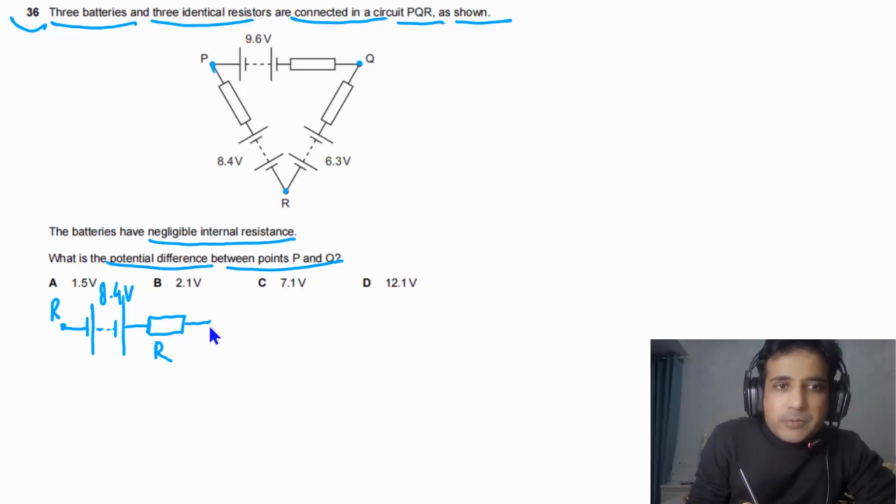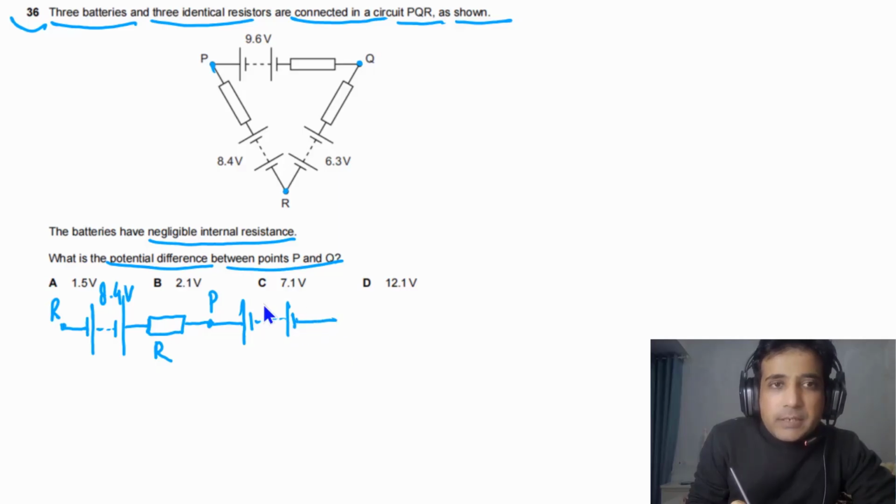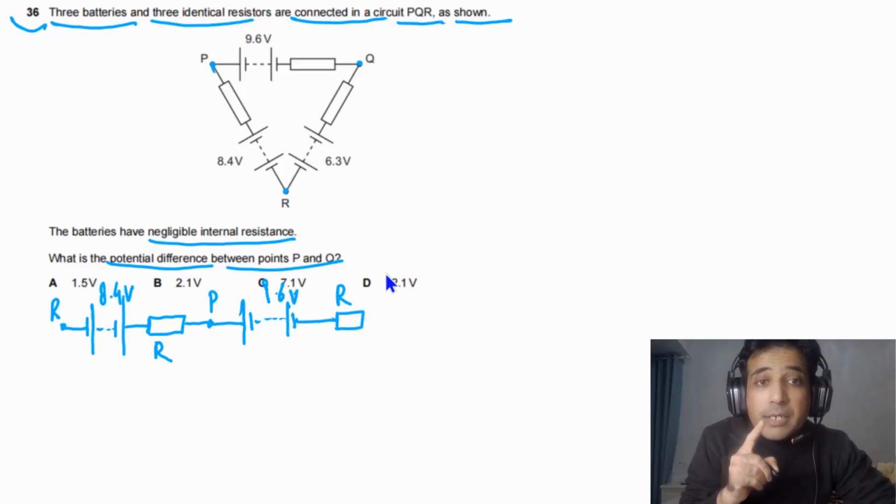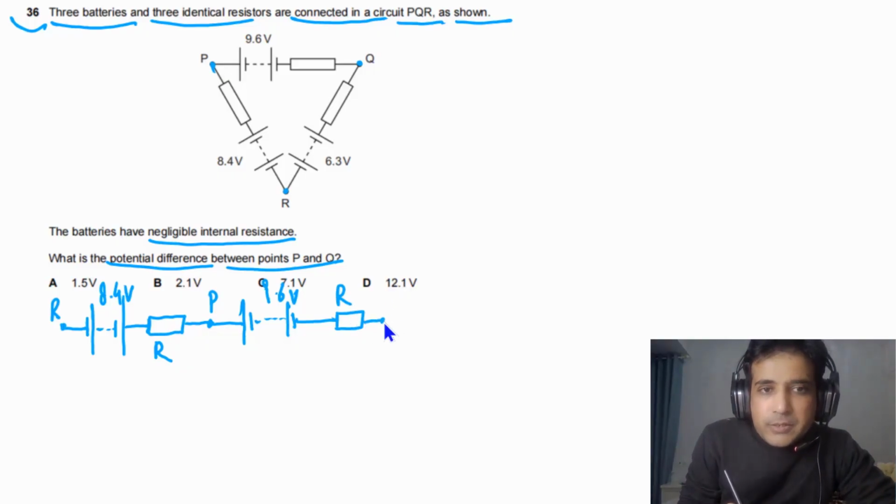After this one, here is a point P, we can mark this as point P, and after point P we have one battery. So here we have the positive terminal and negative terminal, and the EMF of this battery is 9.6 volts. After this battery we have a resistor. This resistor is also capital R because the resistors are identical, and after this one is a point Q, so we can mark this as point Q.